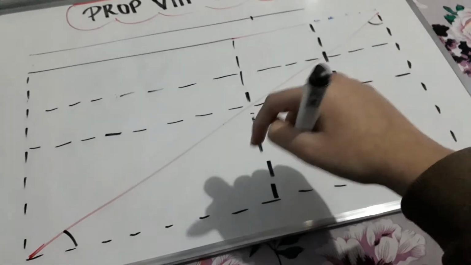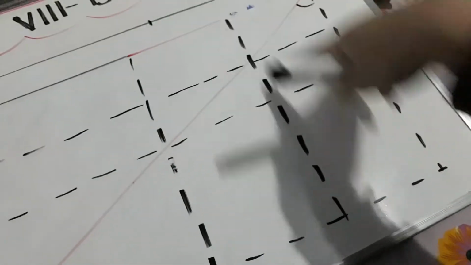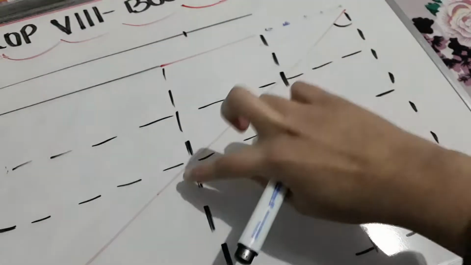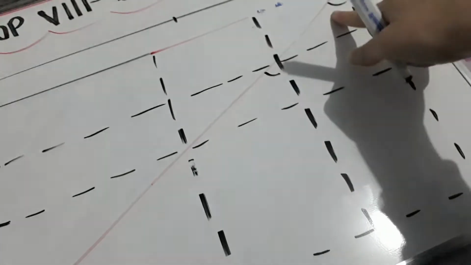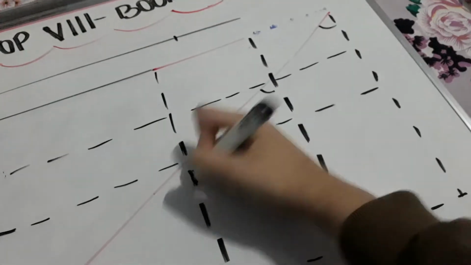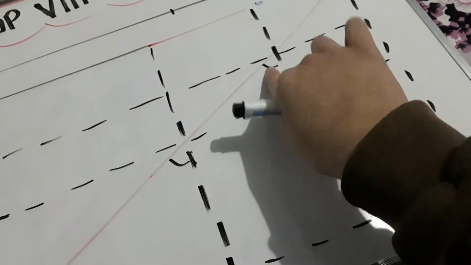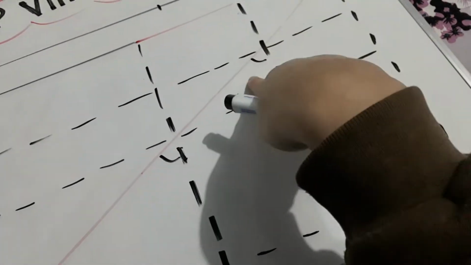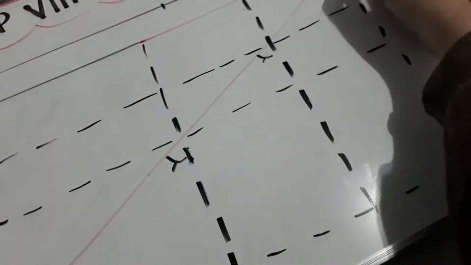Well, so we are going to have here 2 parallels. We are going to have a straight line falling upon these parallels, and we are going to have this angle being equal to this one because the exterior is equal to the interior. Great. We're going to have the same thing here: 2 parallels, a straight line falling upon them, and the exterior being equal to the interior. We're going to have this one equal to this one, this one equal to this one, this one equal to this one, because 2 things equal to the same thing are equal to each other.